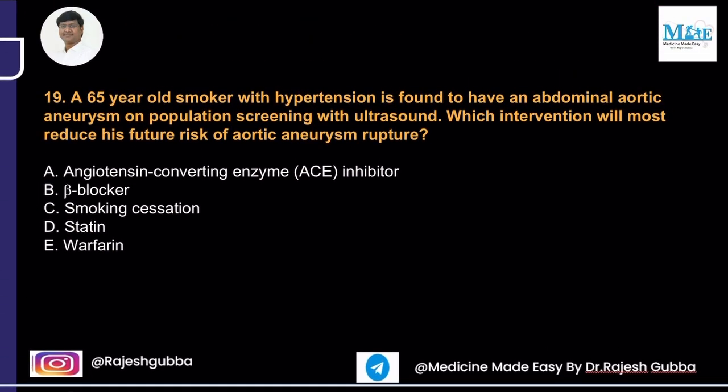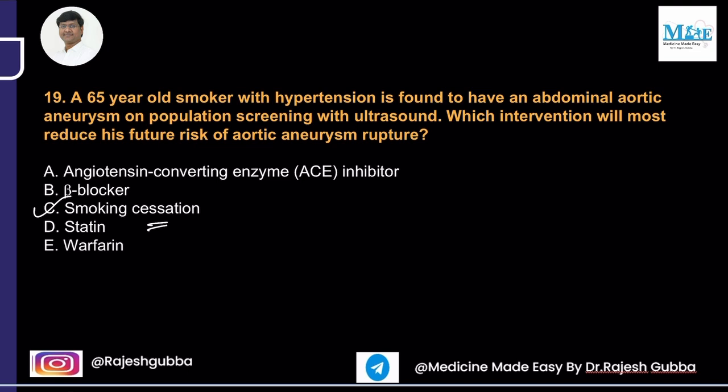Now, a 65-year-old smoker with hypertension is found to have an abdominal aortic aneurysm on population screening with ultrasound. Which intervention will most reduce his future risk of aortic aneurysm rupture? ACE inhibitors, beta blockers, smoking cessation, statins, and warfarin. The answer here is smoking cessation.